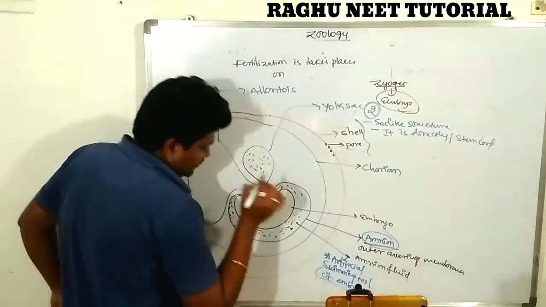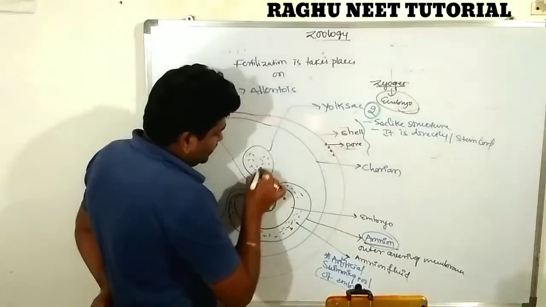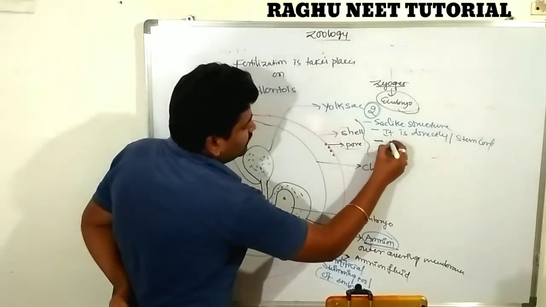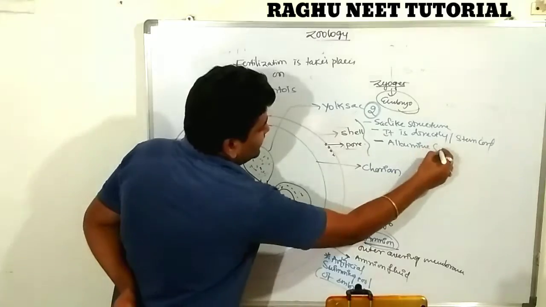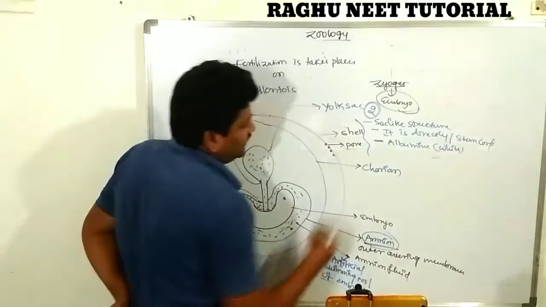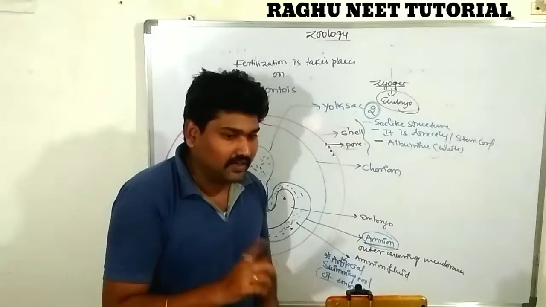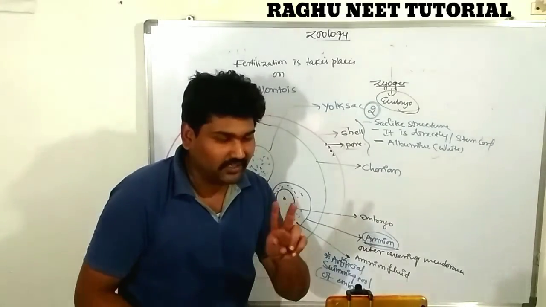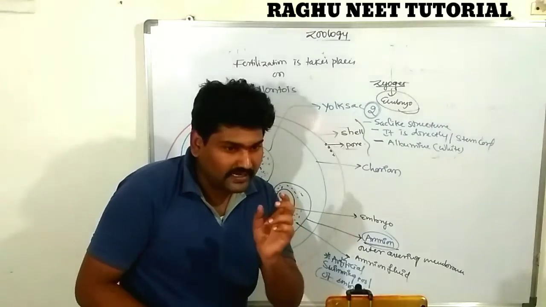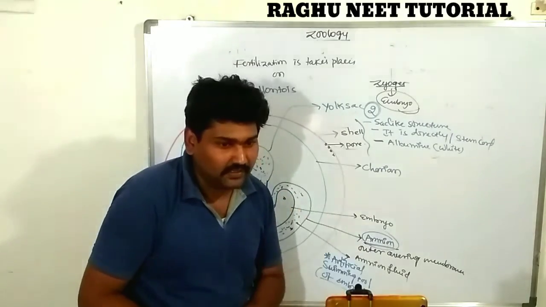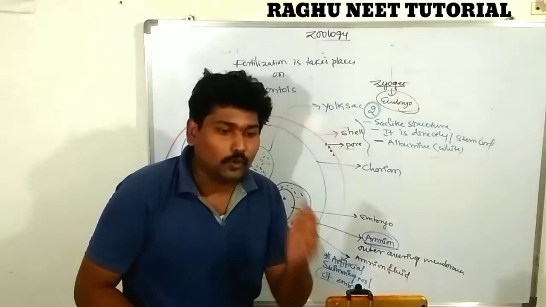So when it is connected to the embryo, what is the importance of this? What is the sac? The sac consists of albumin. Albumin is nothing but the white matter. If you take a chick egg, it contains white albumin and yellow globulin. Two are there in the egg of the chick. The white matter is known as the albumin. The yellow matter is known as a globulin.